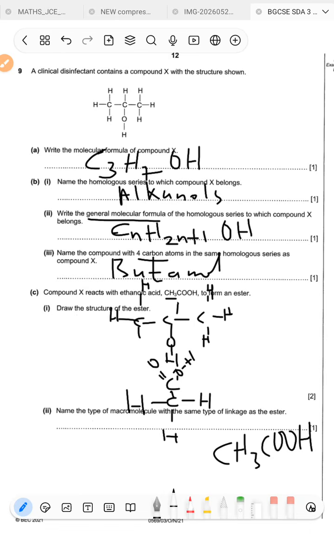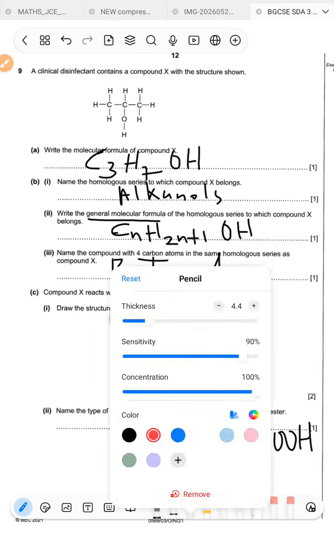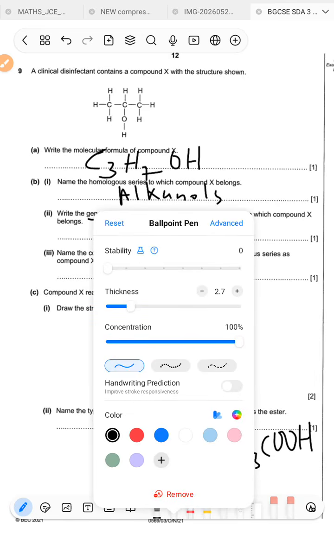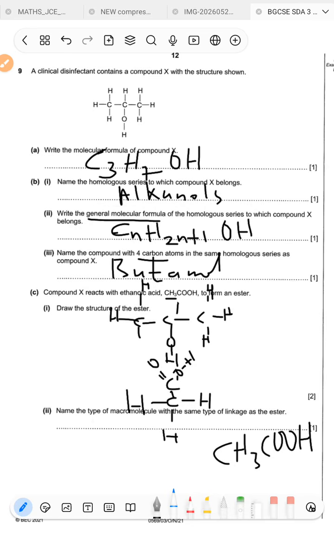The reason I'm writing them side by side is so that we can actually remove the OH, like I was saying. In order for us to form this ester, we're just going to remove the OH from the acid and the hydrogen from the what? From the alcohol. So I'm just going to remove that by erasing that part there. If we erase that part, you realize that the structure.